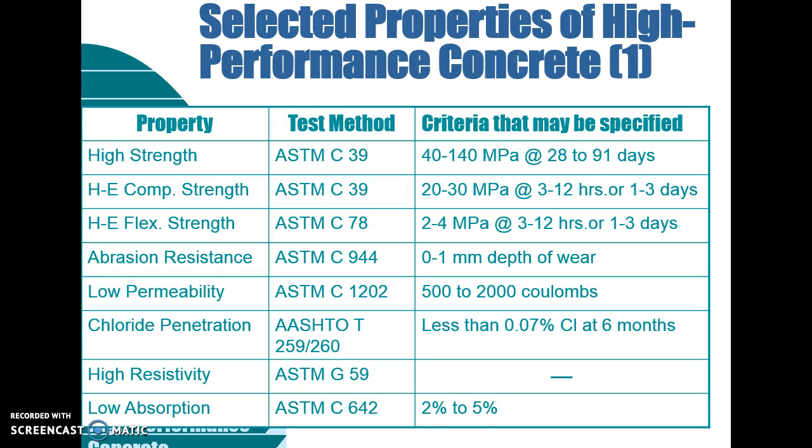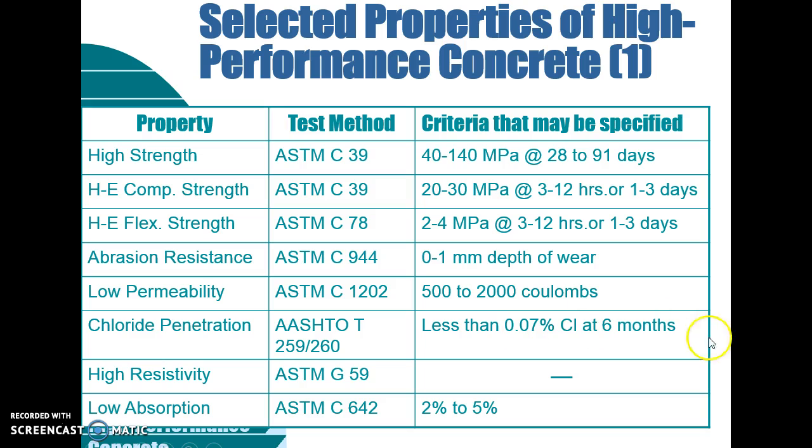So let's see the properties of high performance concrete. For high strength, the test method is ASTM C39. The criteria that may be specified is 40 to 140 megapascal at 28 to 91 days.